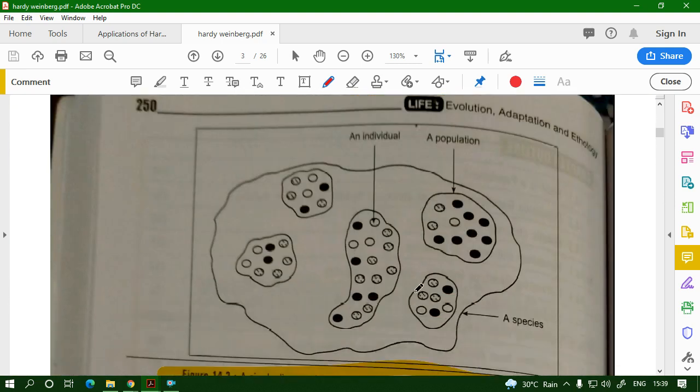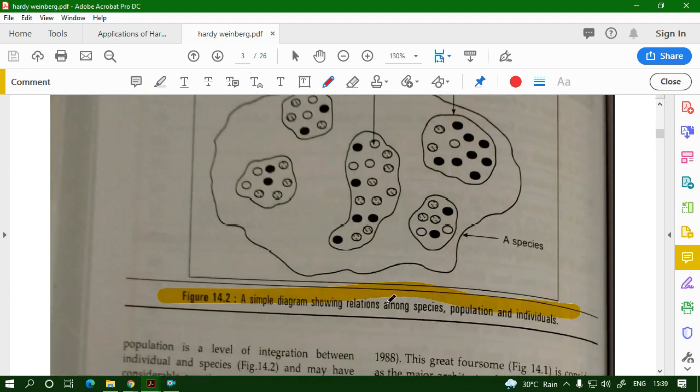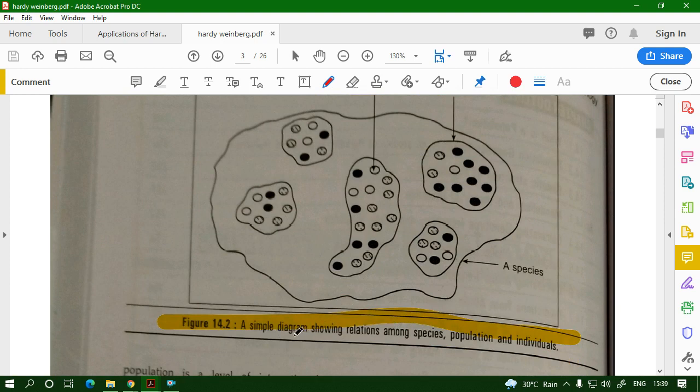So look, what it is, a simple relationship diagram. It's showing a relationship. You have to study this diagram. I'm marking it over here. I will send you this file with my markings and underline. So it's showing a relationship among species, populations, and individuals.